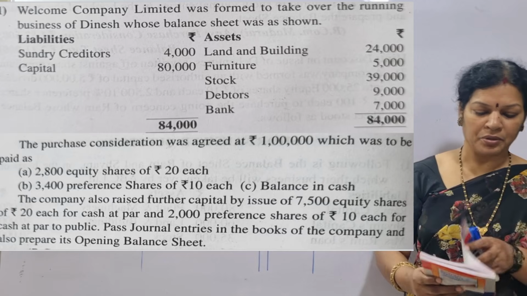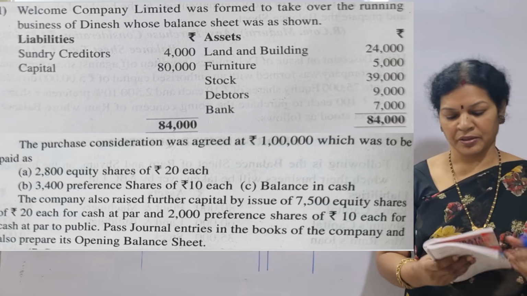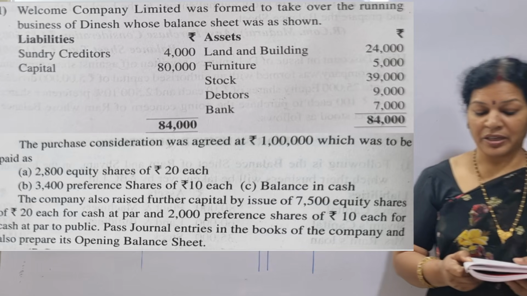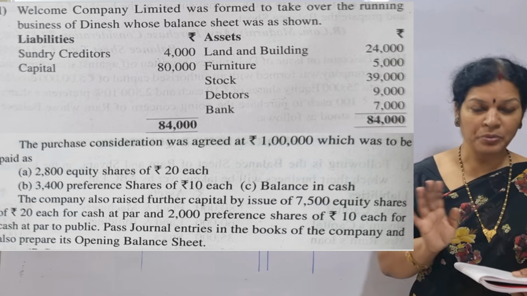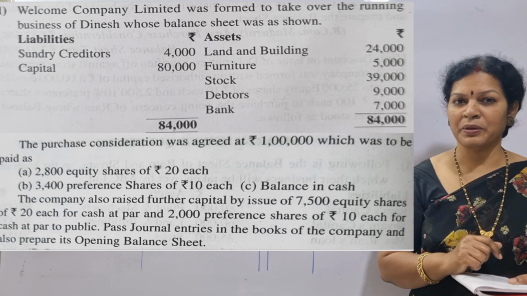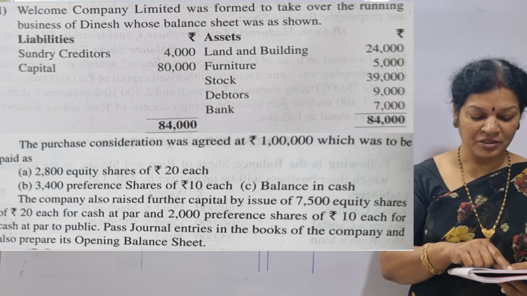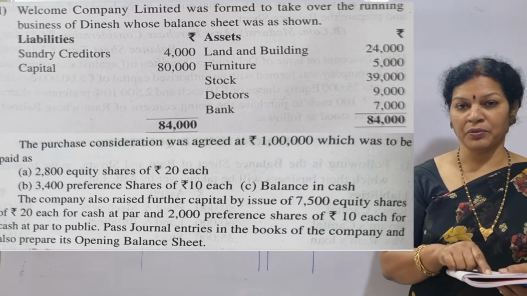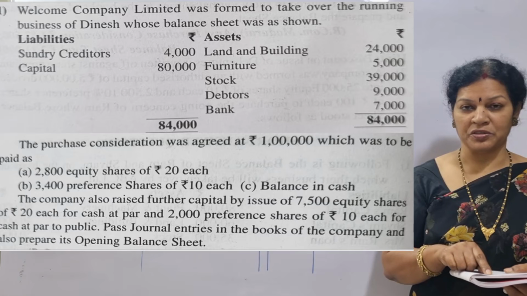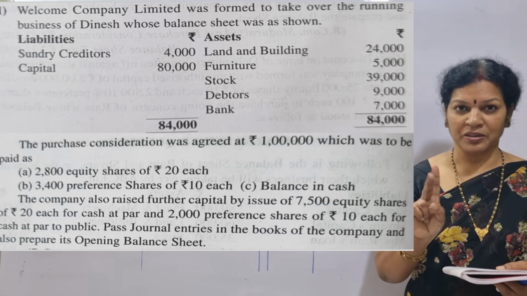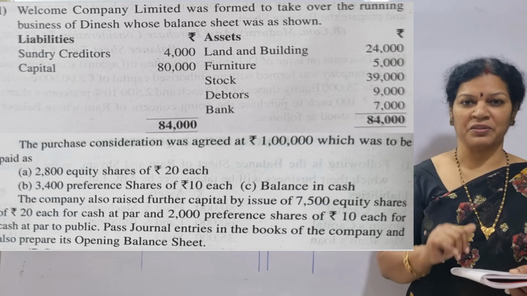Okay. Now coming to the adjustments. What they said, the purchase consideration was agreed at 1 lakh rupee. Purchase consideration amount is given, which was to be paid. How to pay this 1 lakh rupee purchase consideration? They have given division of making of payment. One is 2,800 equity shares at the rate of 20 rupees each. Okay, and 3,000 preference shares at the rate of 10 rupees each. After making preference shares and equity shares, whatever balance is there, balance in cash, same like previous problem.